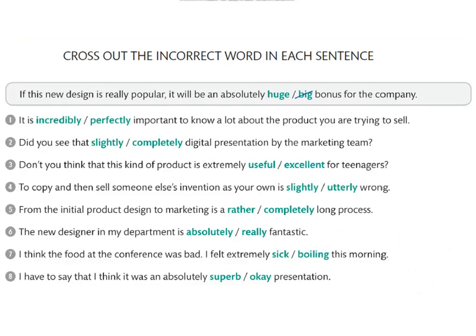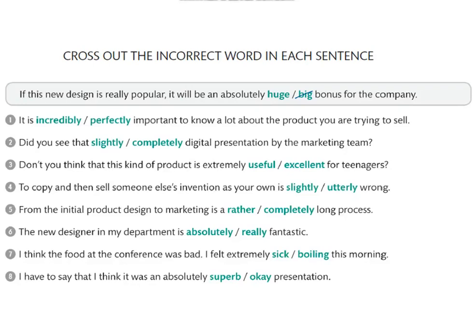Let's now cross out the incorrect word in each sentence. If this new design is really popular, it will be an absolutely huge bonus for the company.